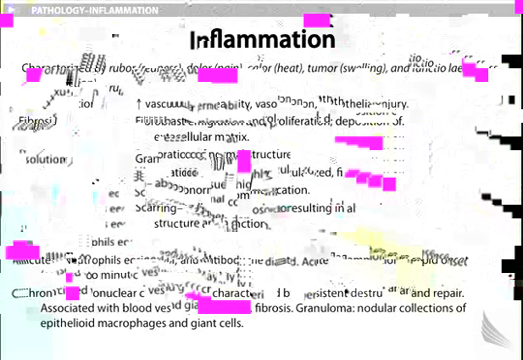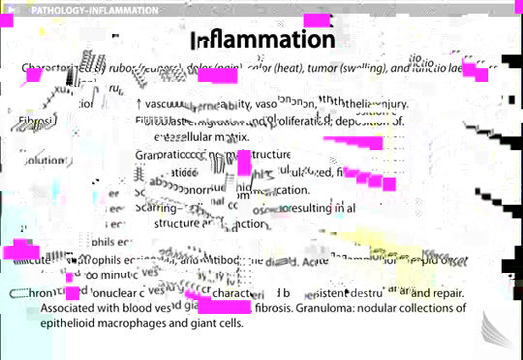Chronic inflammation. Here, you would expect to see mononuclear cells, and if deposited in tissues, you're looking at macrophages. It is characterized by persistent destruction and repair, associated with blood vessel proliferation, fibrosis, and granuloma, a nodular collection of epithelioid macrophages and giant cells, which may be found with TB. The type of necrosis associated with TB is caseous.